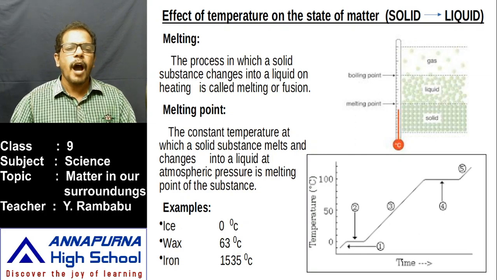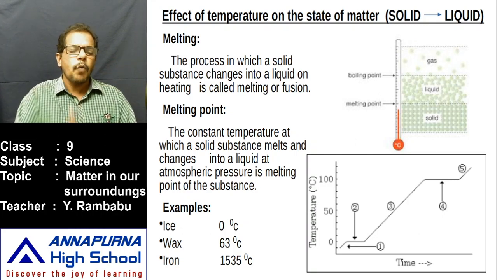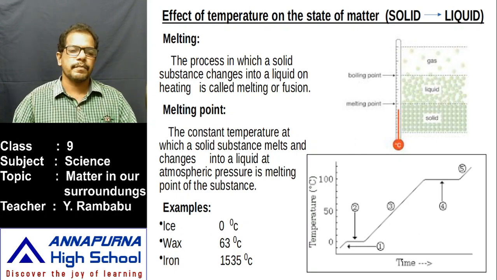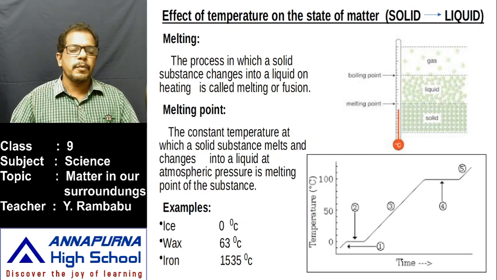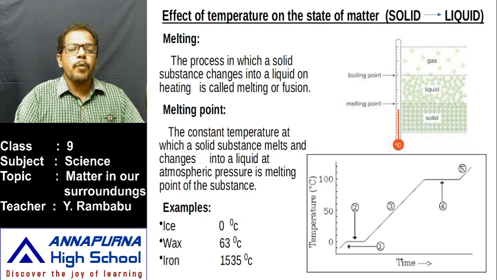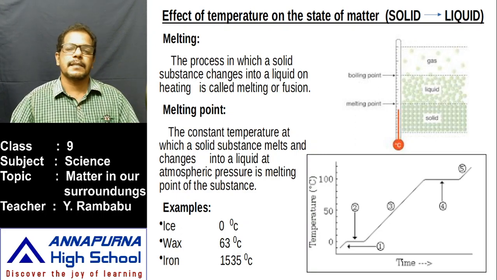Okay, then on what factors does this melting point depend? This melting point depends on pressure also. Here, the values given for these substances are at atmospheric pressure. If the pressure changes, then the melting point of these substances also changes. How? For example, if the pressure increases, the melting point of these solid substances decreases. Let us observe an example.